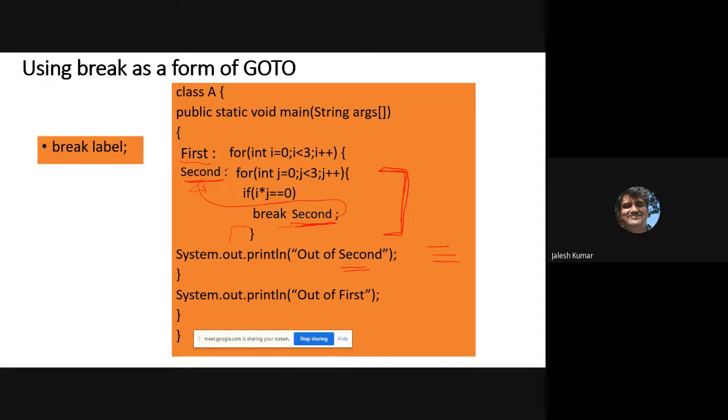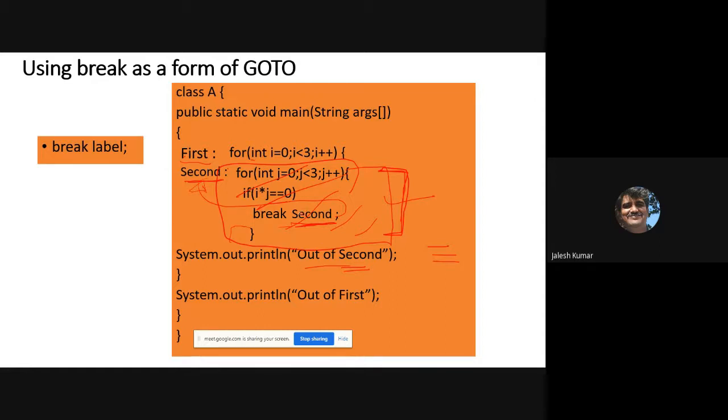That was only break. Break with label will go to this location, and it will skip the entire portion of this block. You will directly get out of second.